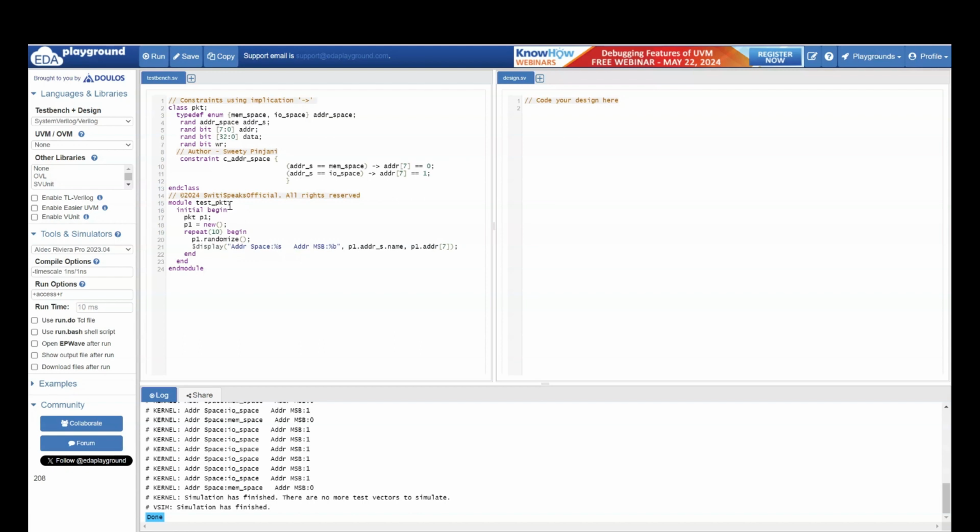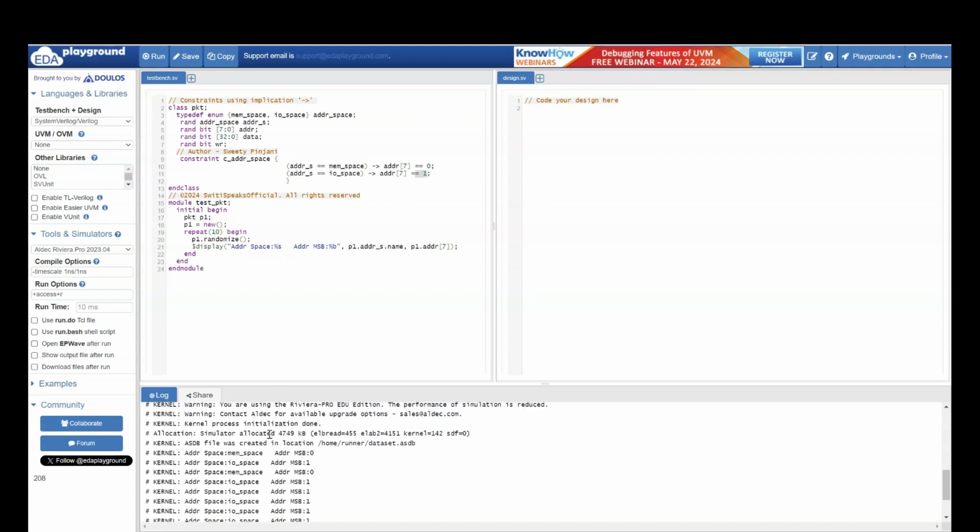Then I have created a module to test this class wherein we are creating an instance of class packet and randomizing it 10 times. To know that the implication operator is working, I am going to display what particular value of the address space was selected and what is the value of the MSB bit. Our expectation is whenever we have memory space, the MSB bit should be 0. Whenever we have IO space, the MSB bit should be 1. Let us see the output.